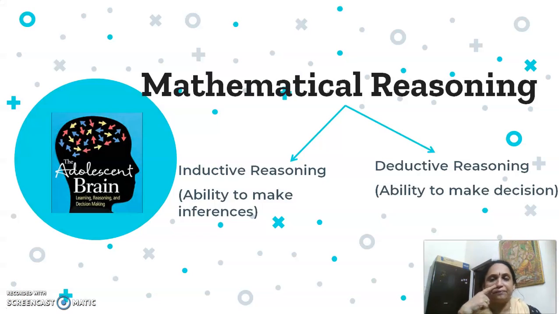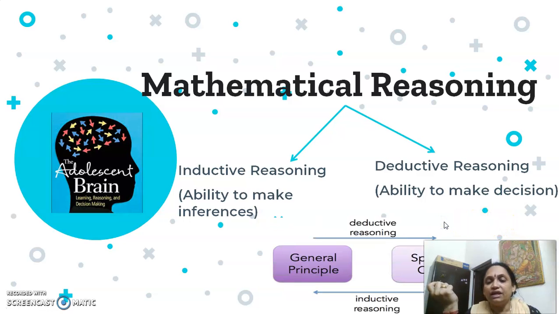Mathematical reasoning. Okay. Now, mathematical reasoning is of two types. It could be called inductive reasoning or deductive reasoning. What is deductive reasoning? When you are able to decide, when you are able to make a decision. The ability to make decisions is deductive reasoning. Whereas the other one, inductive reasoning, is the ability to make inferences, the ability to make statements, the ability to generate principles.